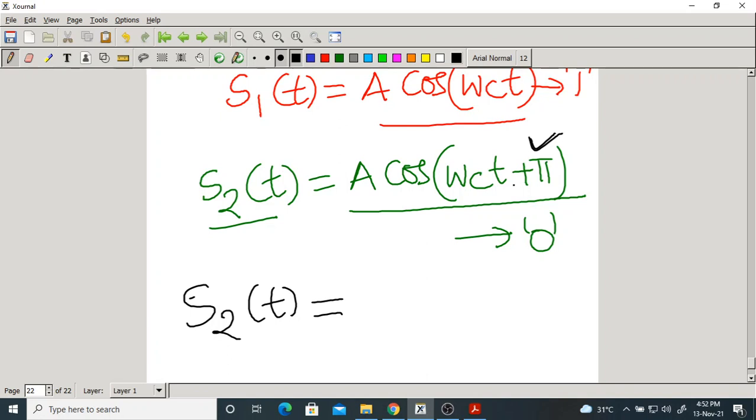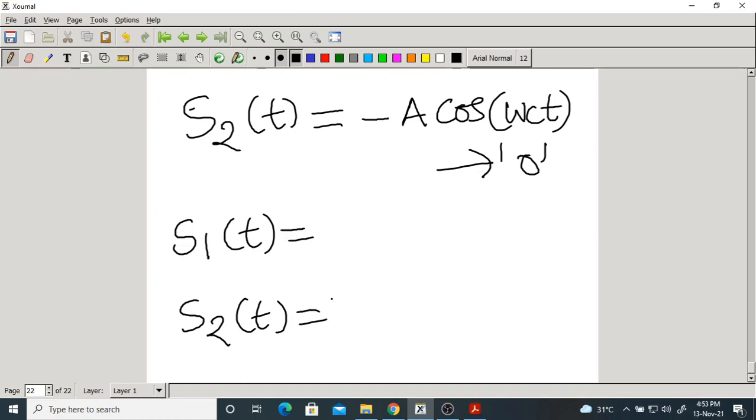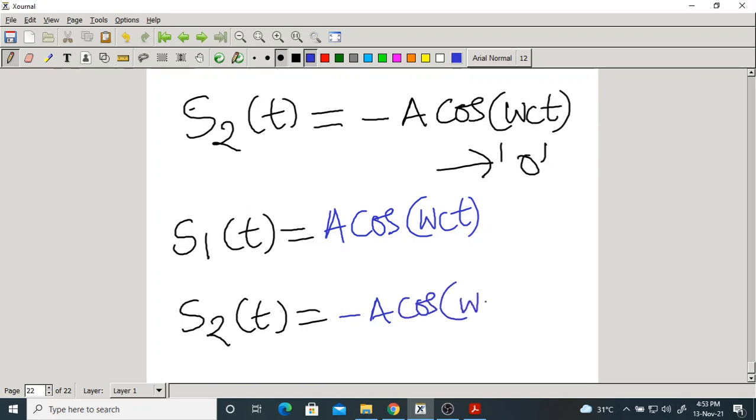A cos(omega ct plus pi) for symbol 1, and minus A cos omega ct for symbol 0. So basically, S1 of t and S2 of t are defined like this. S1 of t is A cos omega ct, for symbol 1, and S2 of t is minus A cos omega ct, for symbol 0.